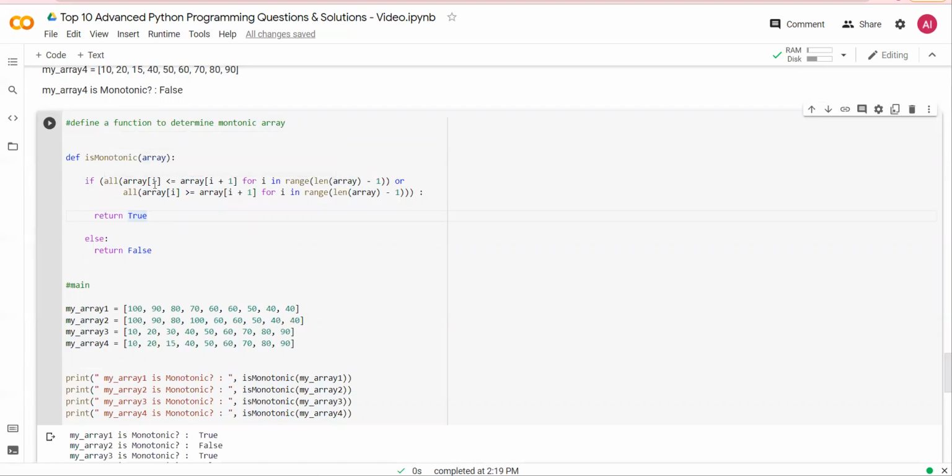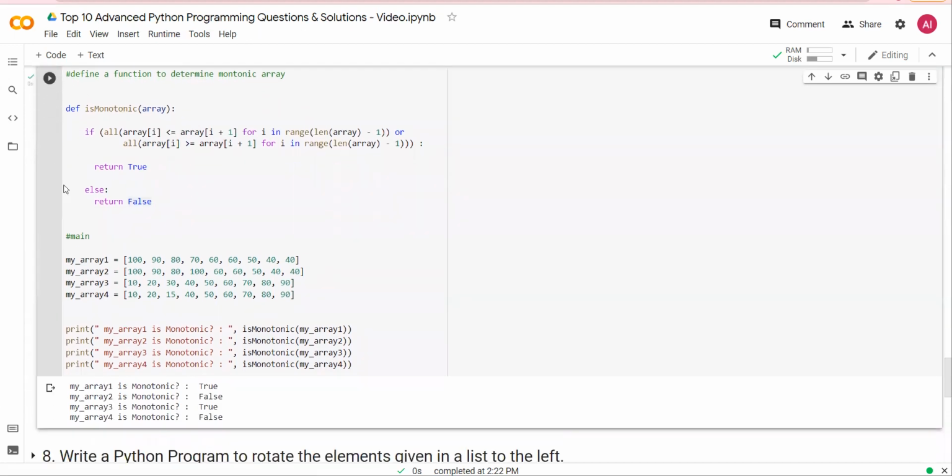If the value of the element at position i is less than or equal to the next position, when i is iterating through this array length, or if the value of the element at position i is greater than or equal to the next one always, then return true, else return false.